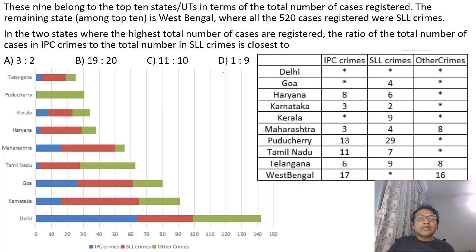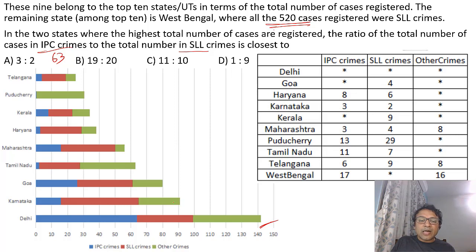If I look at the 2 states where the highest total number of cases are registered, what is the ratio of total IPC crimes to total SLL crimes? We know West Bengal is the highest because all 520 cases are SLL, and Delhi is the other. If you combine IPC crimes in the two, there are no IPC crimes in West Bengal, so the total becomes approximately 63.